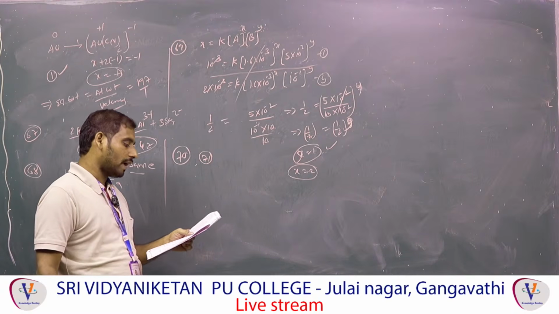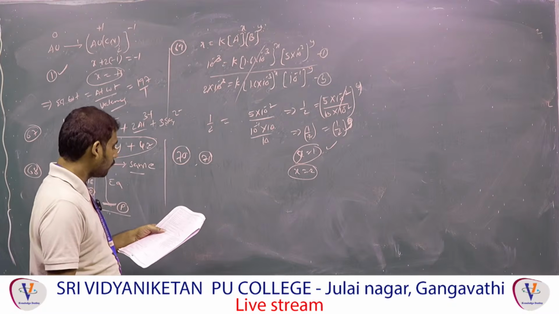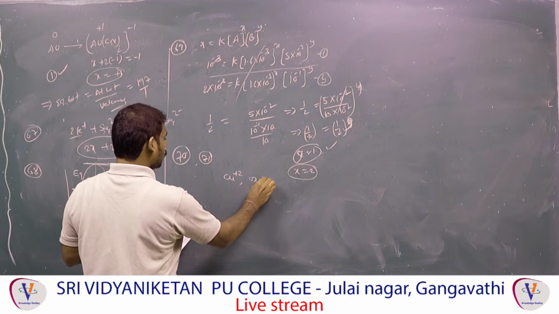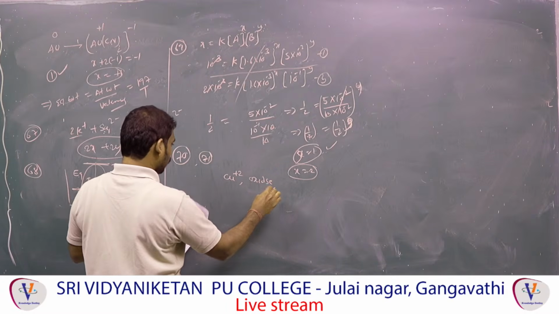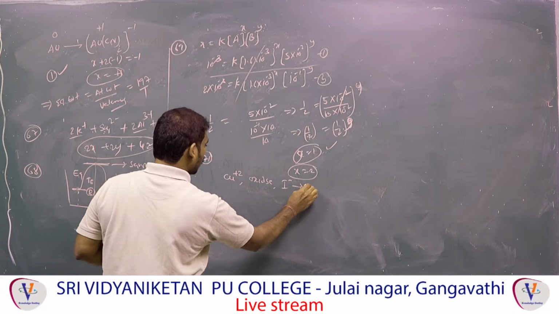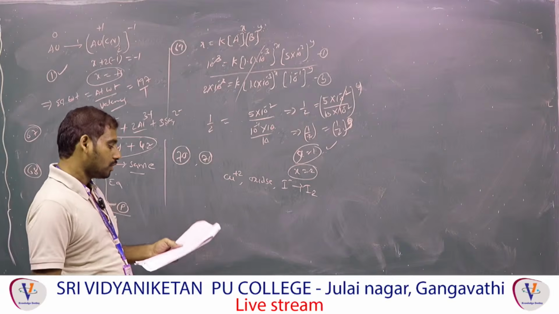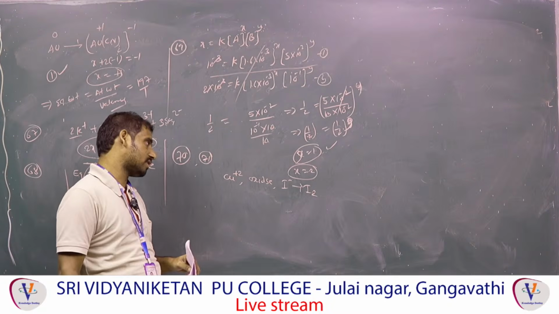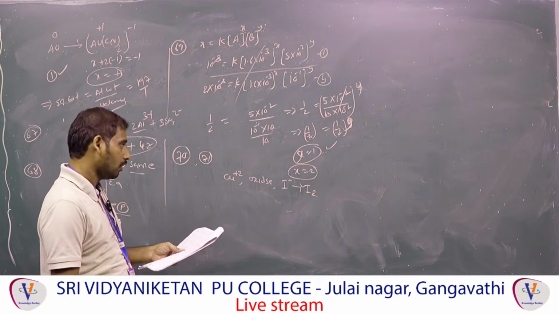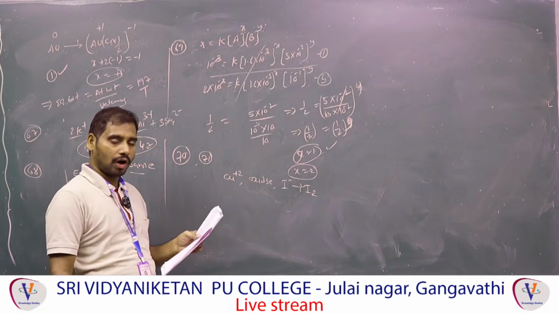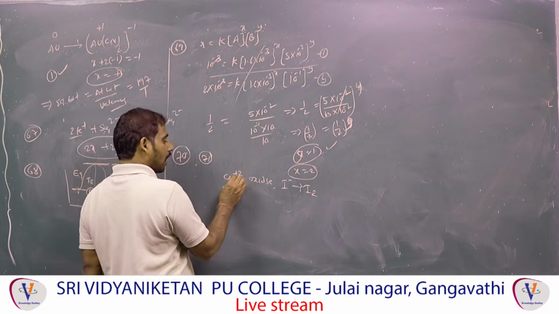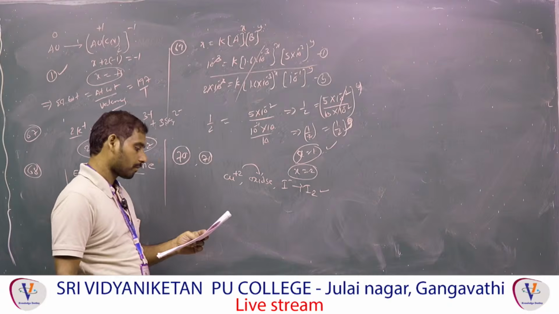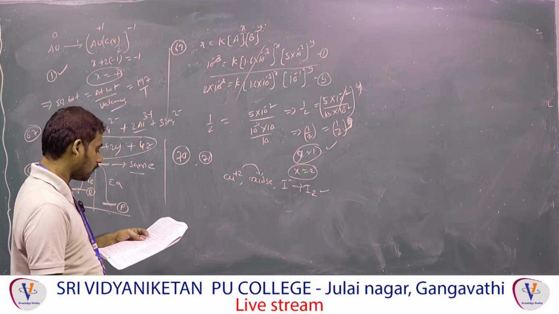All Cu halides are known except iodide. Correct only. Why? Cu plus 2 is oxidized. Cu plus 2 is oxidized to what? I minus to I2. This is the relation. This is the reason. Cu plus 2, what happened now here? Cu plus 2 halides are known. That means copper plus 2 oxidation states are known, and we can identify Cu plus 1 oxidation state, that means except iodide. Why? Because iodide is oxidized to I2, that is the reason. What I said. Next point, that statement is correct.